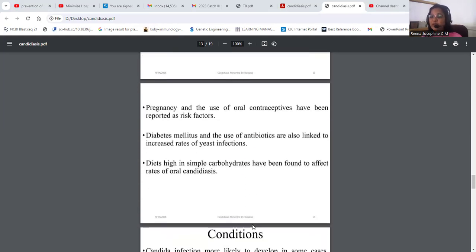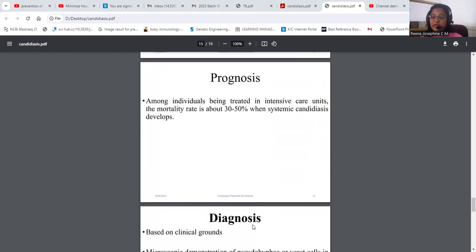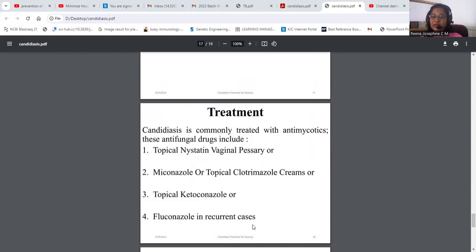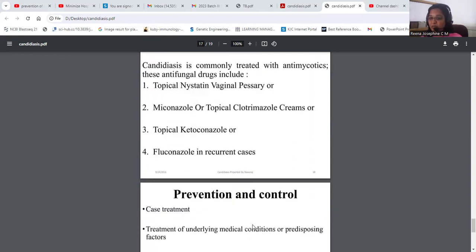Pregnancy and the usage of oral contraceptives are also reported to be predominant risk factors. And how do we diagnose the disease? It is mainly by direct examination of the pseudohyphal cells from the tissue fluids. For treatment, usually topical creams are applied, or else oral drugs like miconazole, or topical clotrimazole creams, or topical ketoconazole can be given.